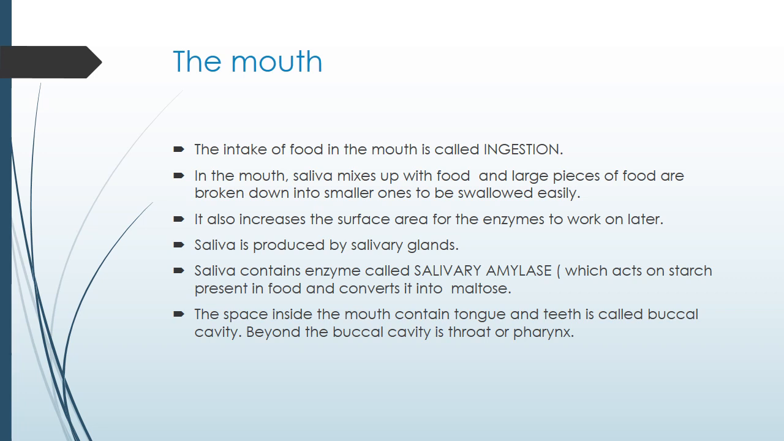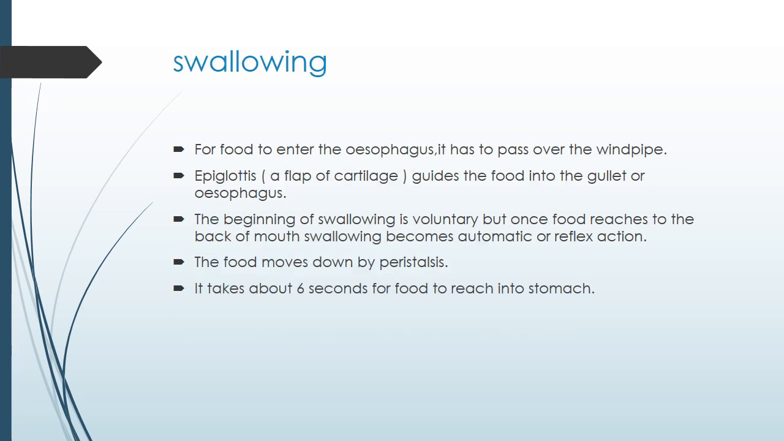So saliva is produced by the salivary glands which are present in the mouth, and this saliva contains enzymes called salivary amylase, which acts on the starch present in the food and converts it into maltose. The space inside the mouth containing tongue and teeth is called buccal cavity, and beyond the buccal cavity is the throat or pharynx.